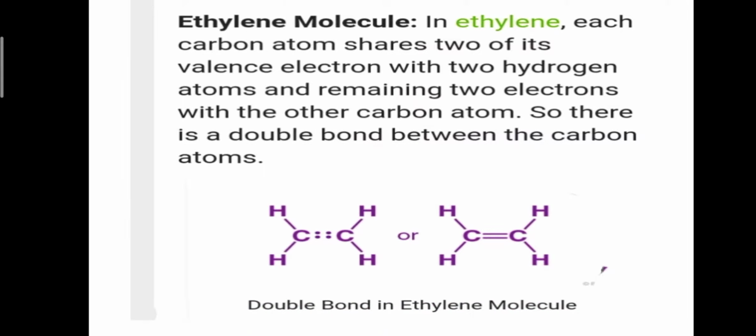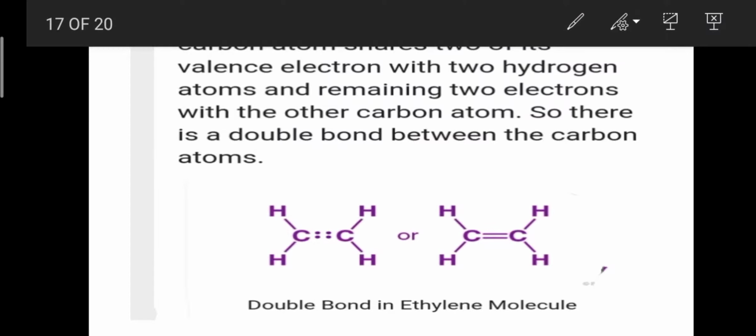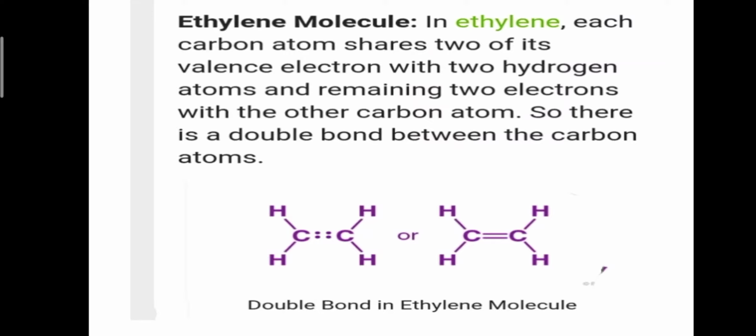Ethylene molecule. In ethylene, each carbon atom shares 2 of its valence electrons with 2 hydrogen atoms and the remaining 2 electrons with the other carbon atom. So there is a double bond between the carbon atoms. Remember, the bond between carbon and hydrogen is a single covalent bond, and here, the bond between carbon and carbon is a double covalent bond.